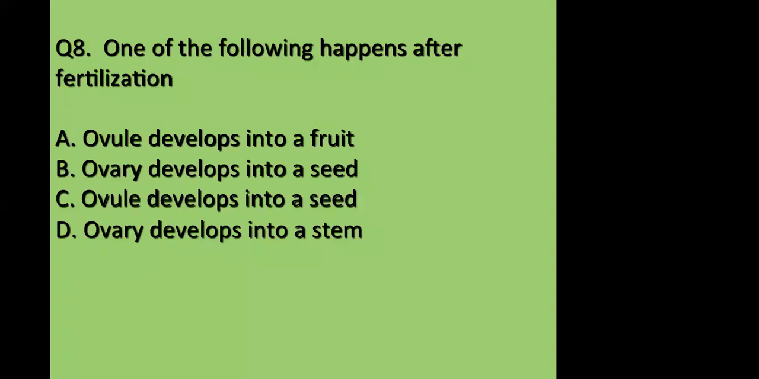This also, just before five minutes only, I explained it to you. When you were saying fertilization, I told you also. Can I explain? Who is it? Adam, I think Adam was saying something. Yeah, please explain. After fertilization, ovule develops into seed, and ovary develops into fruit. Very good, correct.